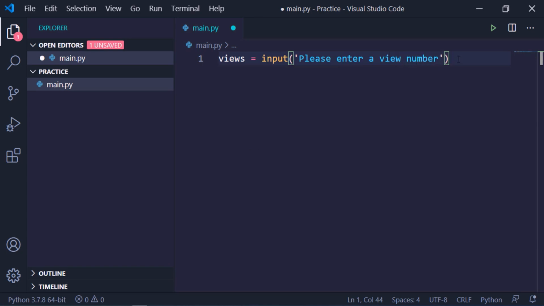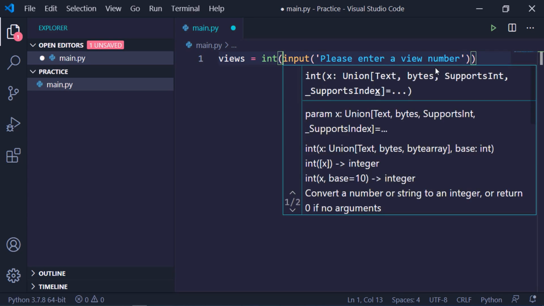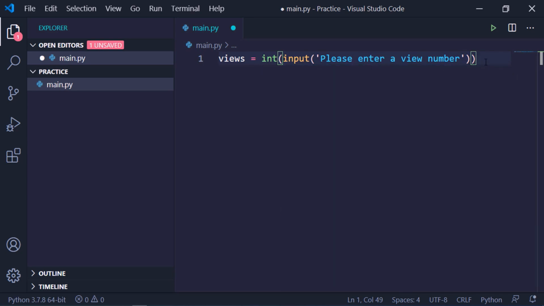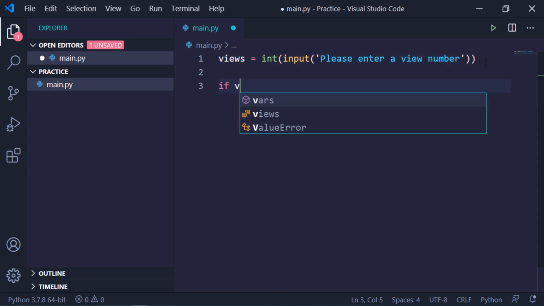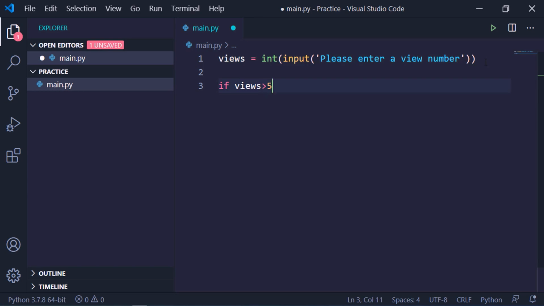As it will be an integer value, we need to typecast it to an integer. So we will use int and we will parse it into an integer value, and then we will write an if statement. If views is greater than 50, then this statement is met true.